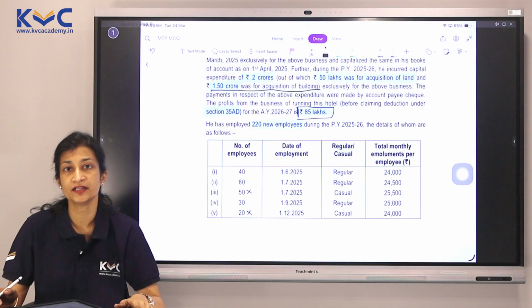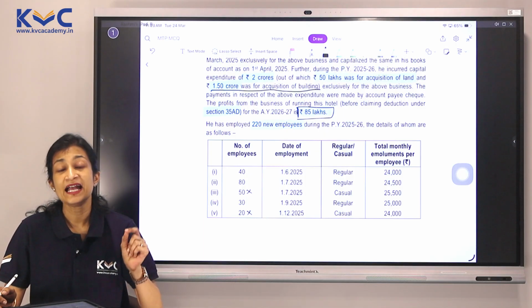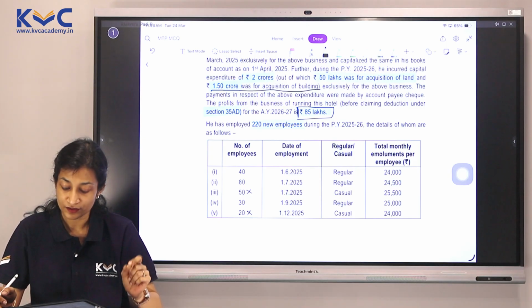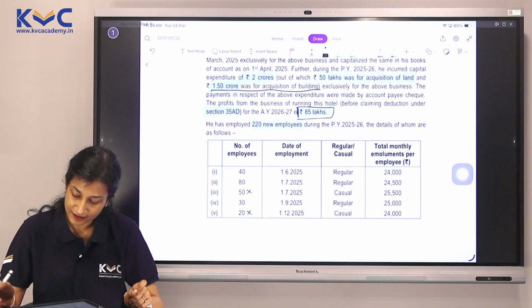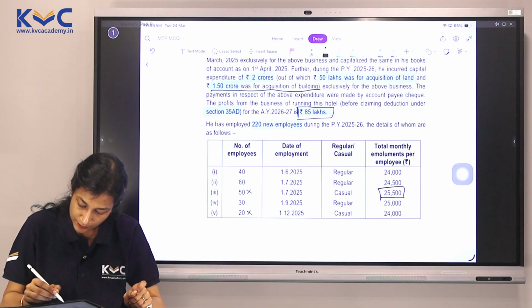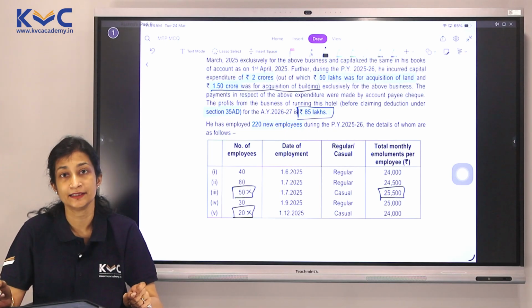Nothing is mentioned about it, so we ignore that condition here. Another condition, any employee whose monthly emoluments exceed 25,000 would also not be referred to as such. We've already excluded them from the new employee category.